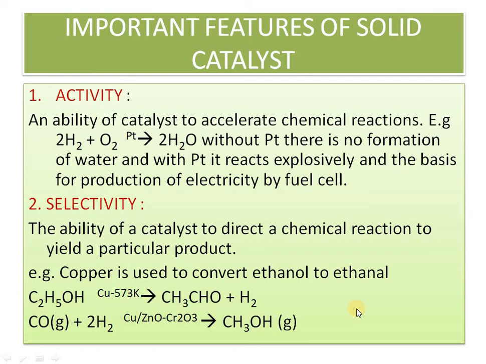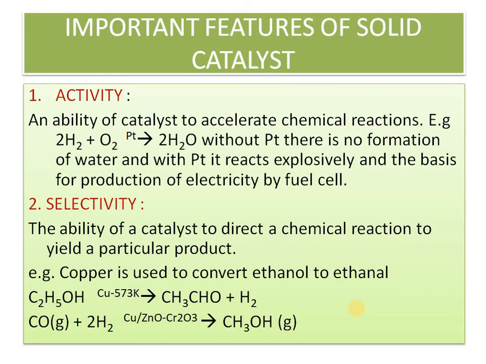Now, the important features of a solid catalyst are activity and selectivity. A catalyst accelerates the chemical reaction. To what extent? That is called activity. For example, in this reaction, hydrogen plus oxygen, if you normally combine them, no water will be formed. But if you combine them in the presence of a catalyst, they may react violently to form water. This is the basis of formation of water as well as electricity in a fuel cell. You studied in the last chapter the working of the fuel cell, where platinum was used as a catalyst.